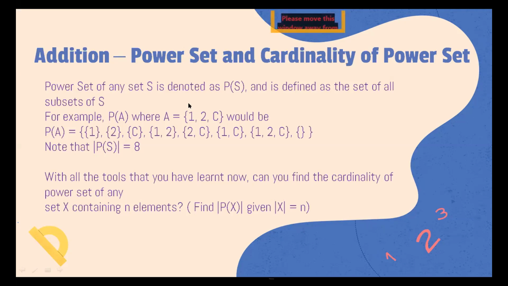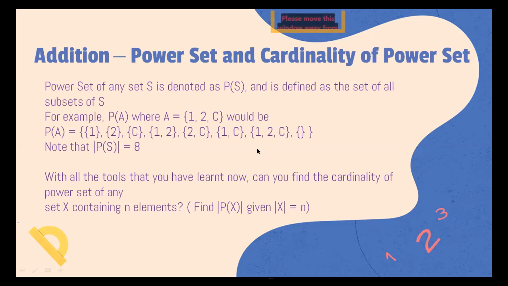There are two ways. For 2, we decide whether to keep it or remove it: two choices. For c, again two choices. For n elements, there would be n such two-way choices, and by the multiplication principle, the choices are independent, because even if you choose 1 or don't choose 2, you can still have two choices for c.